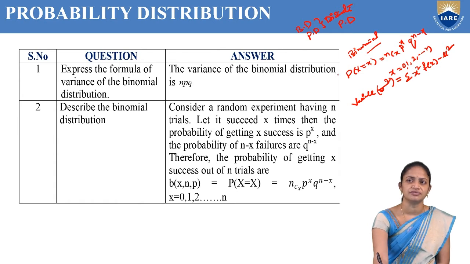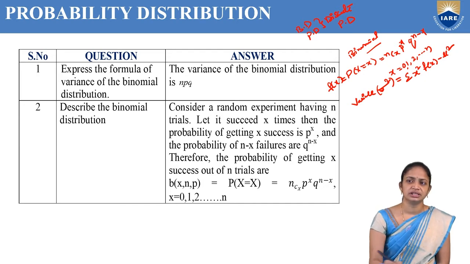Here f of x is nothing but P of X equal to x, which by the definition of the binomial distribution is nCx, p power x, q power n minus x, where x is from 0 to n.